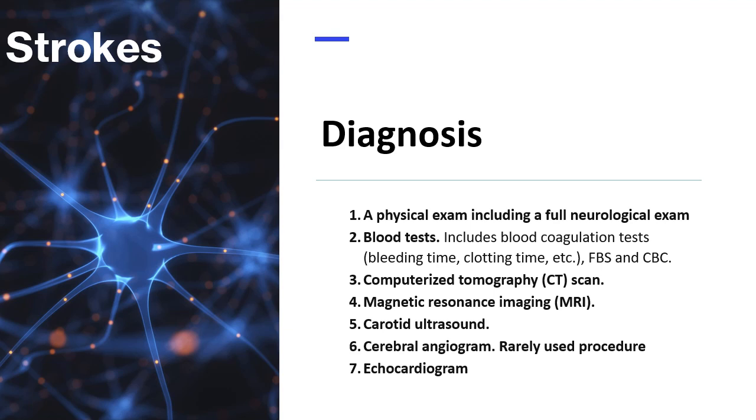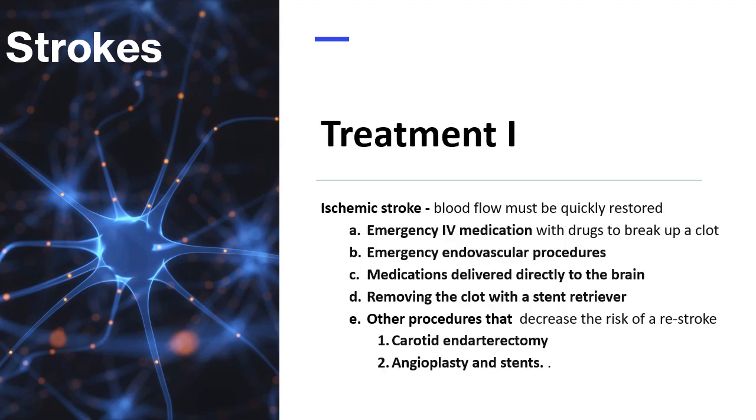5 is carotid ultrasound, which may show buildup of fatty deposits or plaques and blood flow in the carotid arteries. 6 is cerebral angiogram. Although rarely used, this procedure gives a detailed view of arteries in the brain and neck. And lastly, echocardiograms can find the source of clots in the heart that may have embolized the brain and caused the stroke. Now let's go to treatment.